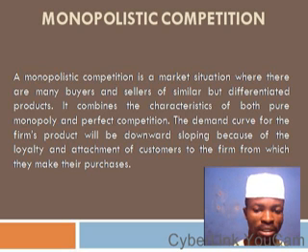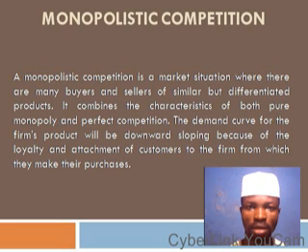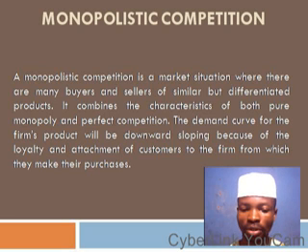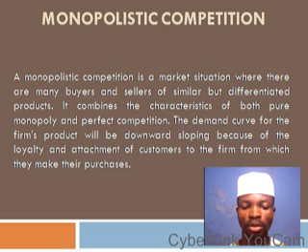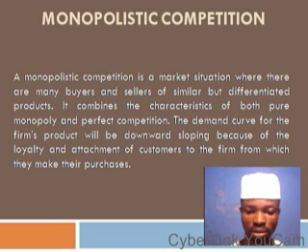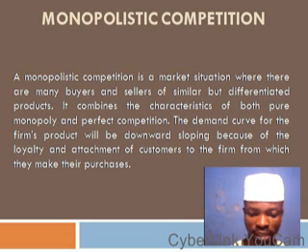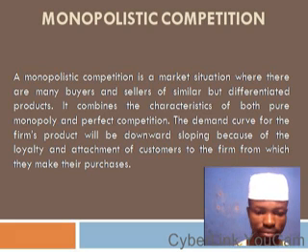So when we talk about monopolistic competitive market, in summary, it is a form of a market structure that involves many buyers and many sellers of similar products, but differentiated. They sell similar, but differentiated products. So in essence, they deal in heterogeneous products. Products that are similar, but they are differentiated in one way or the other.